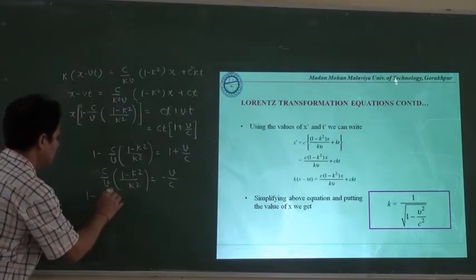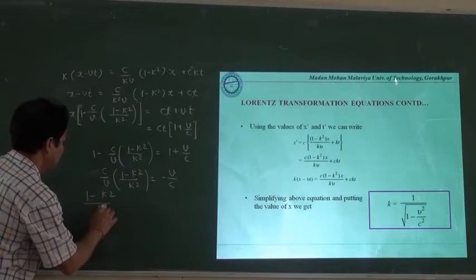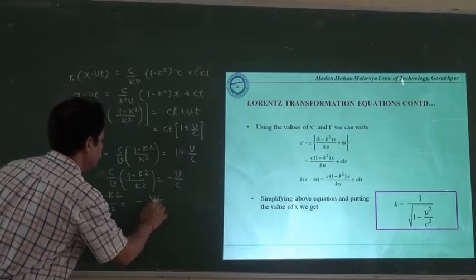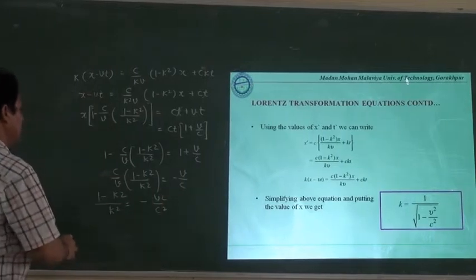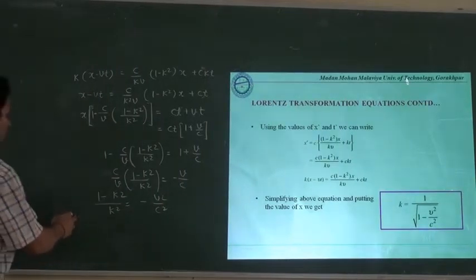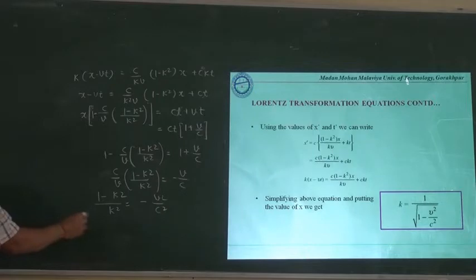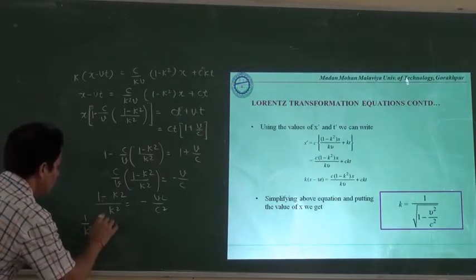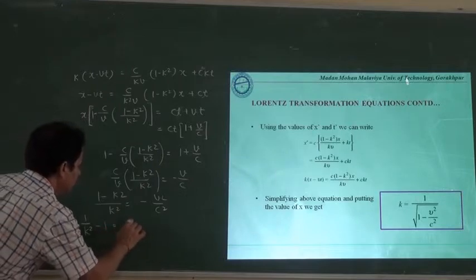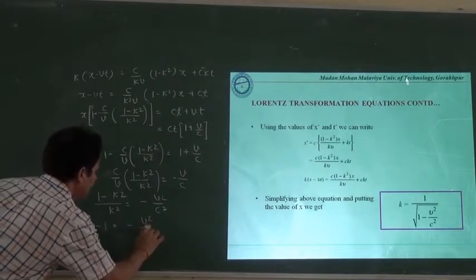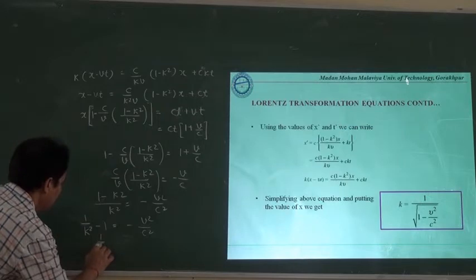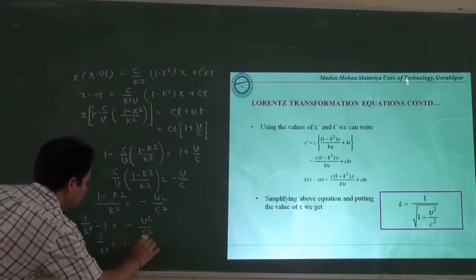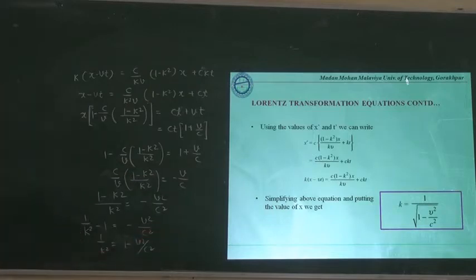Then 1 minus k square divided by k square will be equal to minus v square upon c square. Written in this way, 1 upon k square minus 1 is equal to minus v square upon c square, or 1 upon k square is equal to 1 minus v square upon c square.